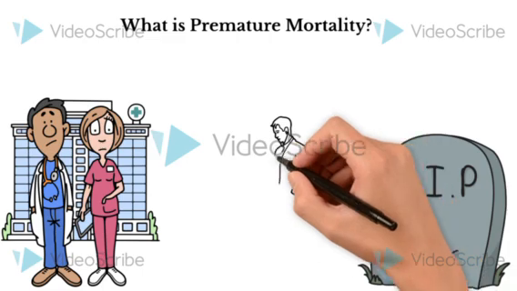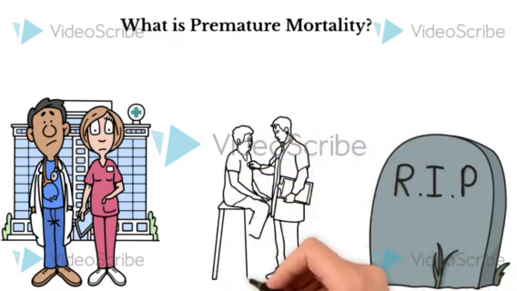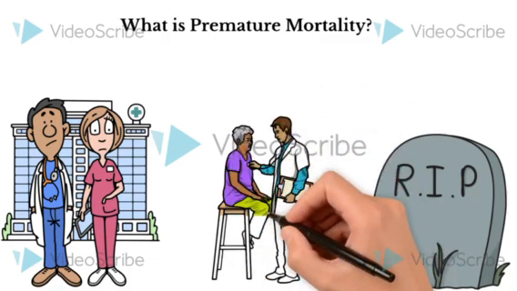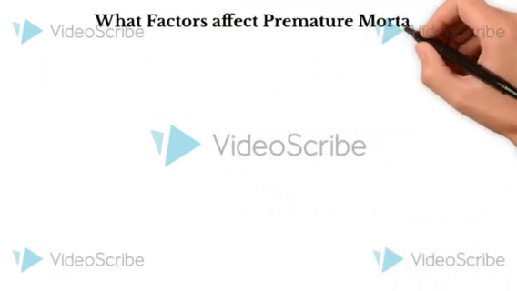Premature deaths are deaths that could have been avoided if people had access to high-quality health care, or if policies and actions for social and economic development had been adopted and put into action, especially those policies focusing on reducing inequality. So what are the factors that cause premature mortality?